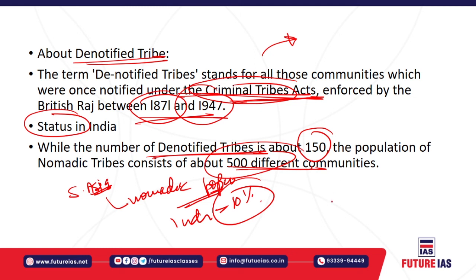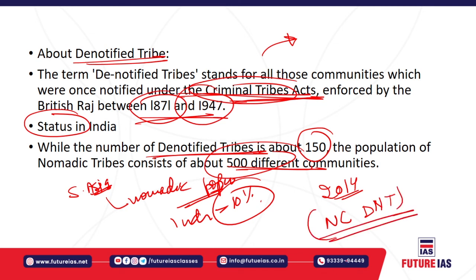In 2014, the government of India also constituted the National Commission for Denotified, Nomadic and Semi-Nomadic Tribes for a period of 3 years. This commission was set up to prepare a statewide list of the castes belonging to these denotified and nomadic tribes, and to suggest certain measures with respect to these tribes that would ultimately be taken by the central government for their welfare.